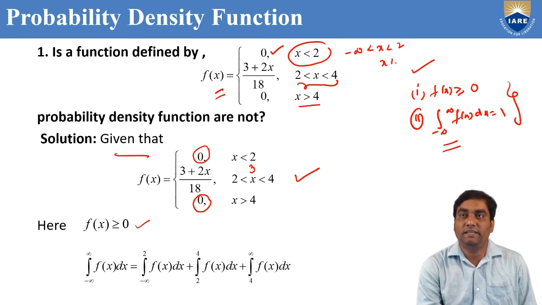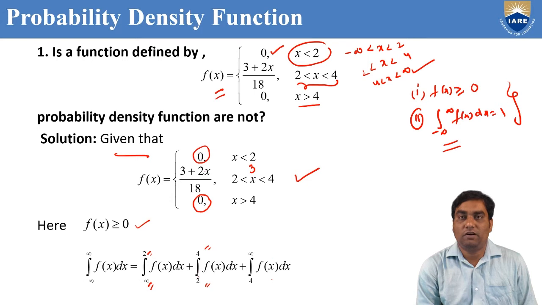And x between 2 to 4. And x greater than 4 means 4 to infinity. So we can split the integral according to the problem: minus infinity to 2, 2 to 4, 4 to infinity, f of x dx.